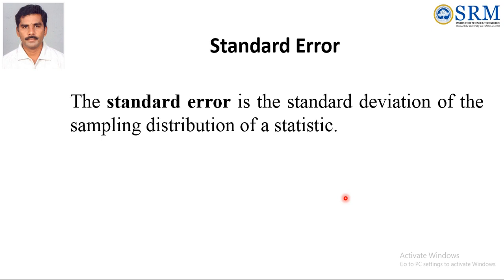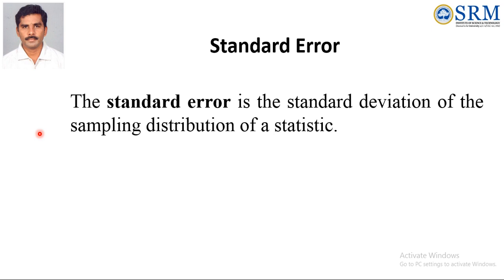Standard error. See the sampling distribution of the statistic. Actually, what is called the sampling distribution? A sampling distribution is the table format of the samples: sample 1, sample 2, sample 3. For that we can find x1 bar, x2 bar, x3 bar, and also the variances s1 square, s2 square, s3 square.